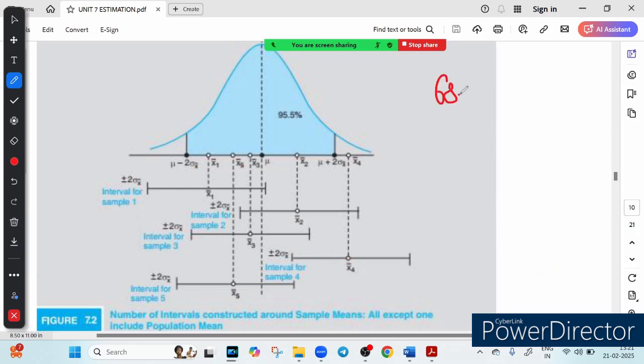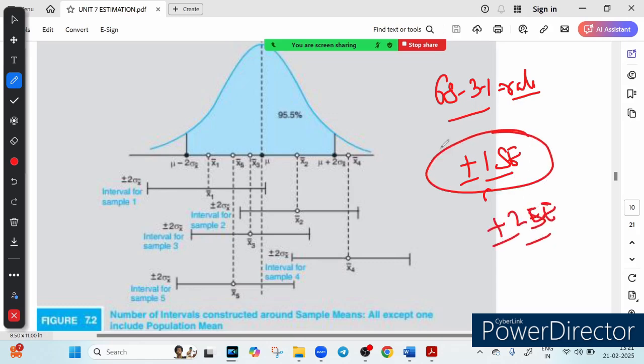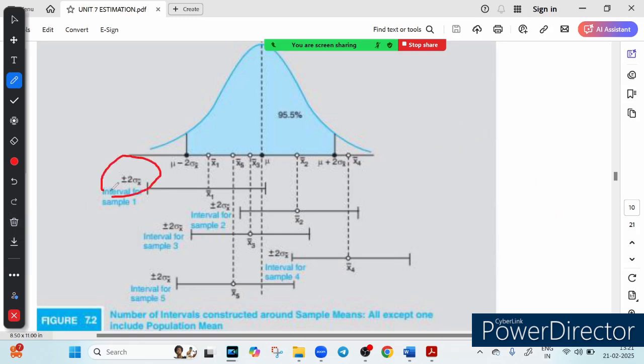There is another rule which is called the 68.3% rule. What does it say? It says that if we use plus minus 1 standard error, our interval will contain the mean 68.3% of the time. While doing the 95.5% rule, we were using plus minus 2 standard error. So what did we learn from this particular graph? You see this plus minus 2 standard error, that is the point.